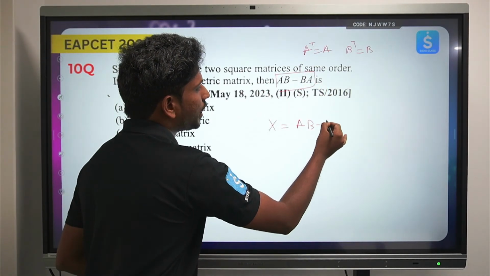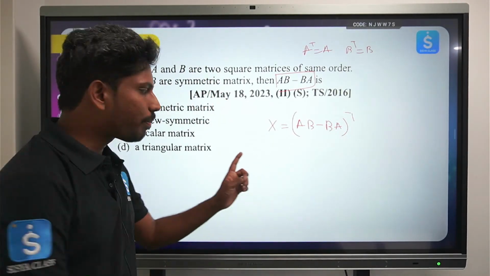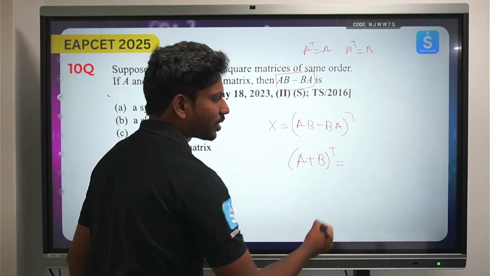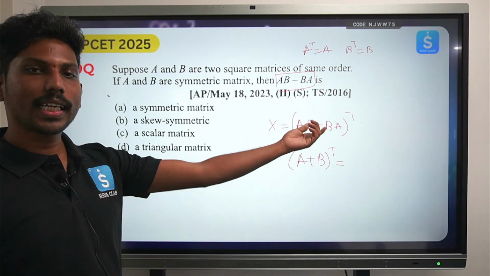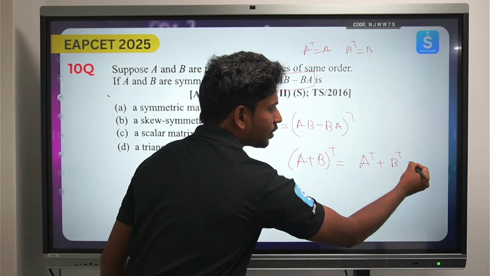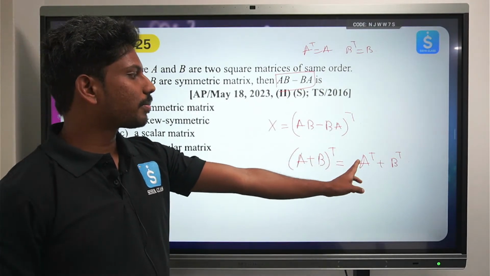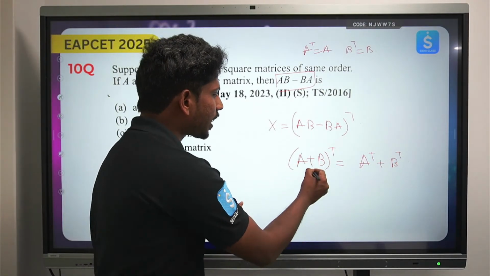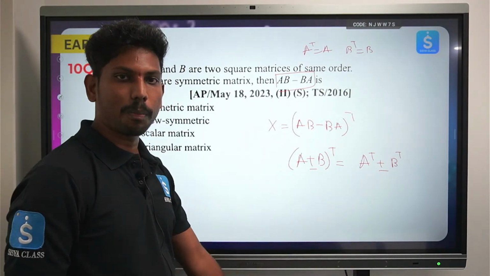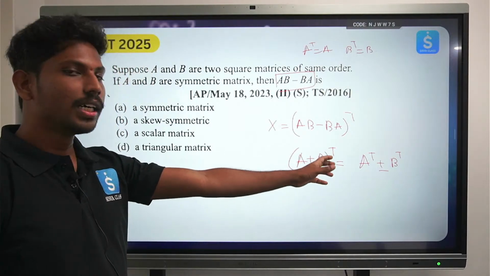AB minus BA, and again I would like to explain you one more note point here itself. ఎప్పుడైనా కానీ summation of two matrix and the transpose, sum of the matrix and then its transpose is nothing but the transpose of the matrices and its sum. Okay, this is what A plus B whole transpose is nothing but A transpose plus B transpose. You can even apply it for the minus also, you can take plus or minus, the operation will be the same and the transpose will be applicable for the different things. So adi matku sustain kavali.